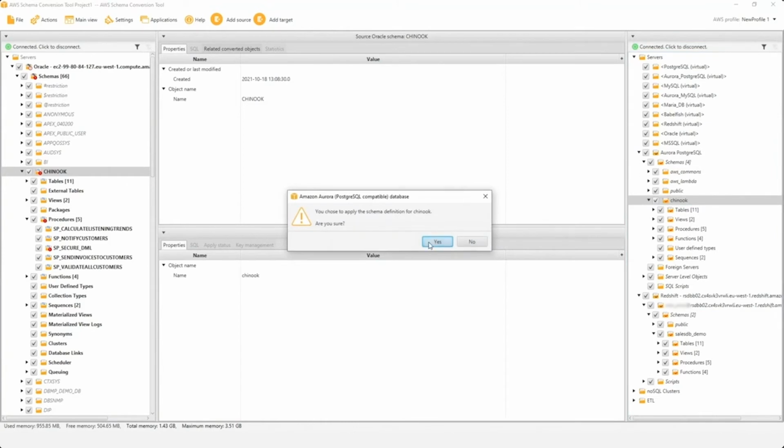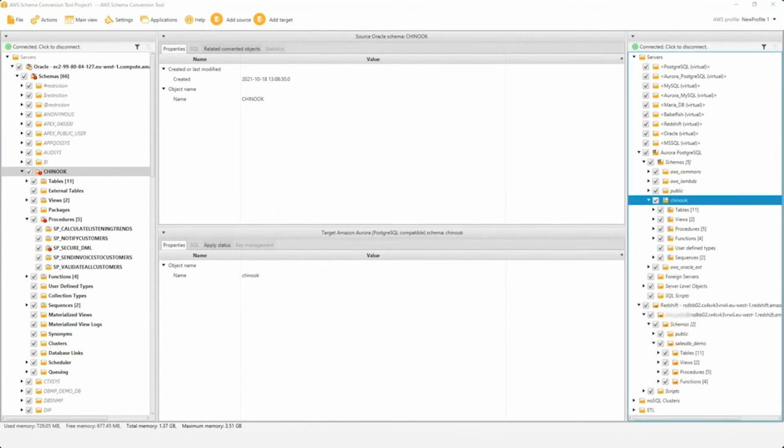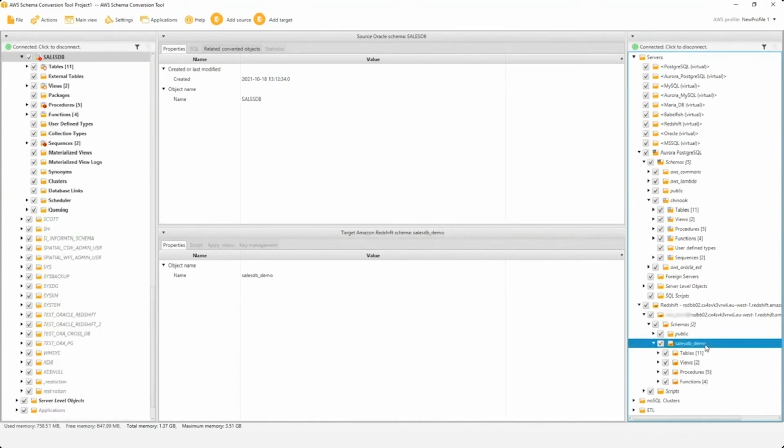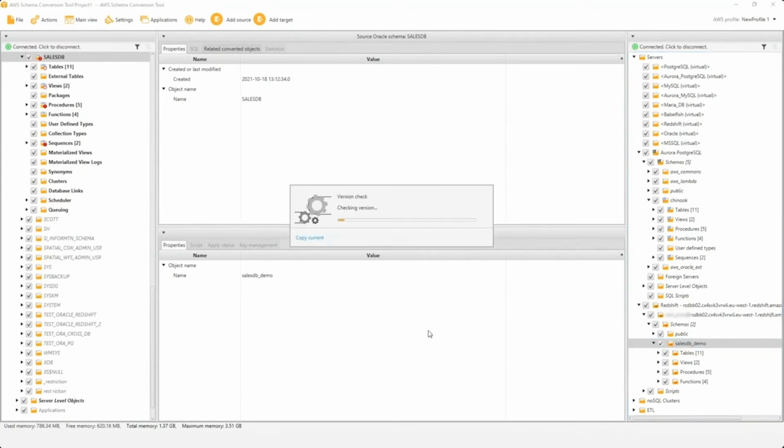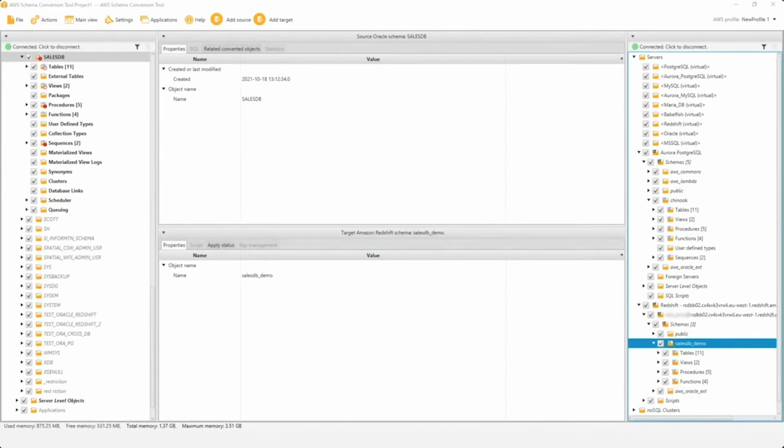Now I want to apply this converted schema to my database, and it applies it to the target in AWS. Now I can see all my schema, but the tables are empty. Obviously, we have not yet moved the data. So same thing, I'm doing it on Redshift. I've applied my schema.